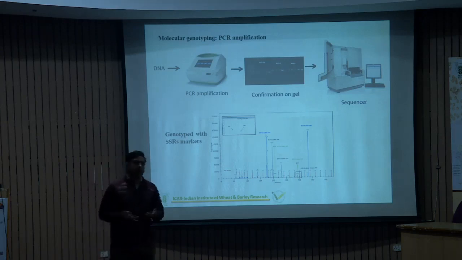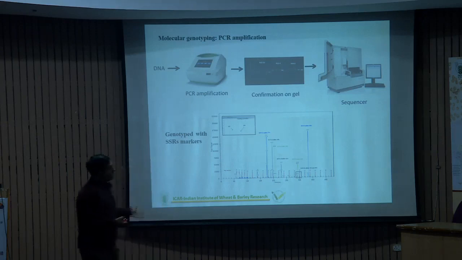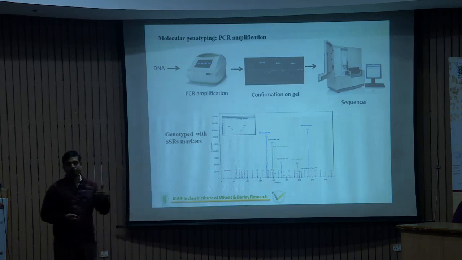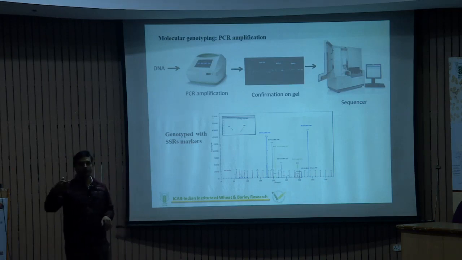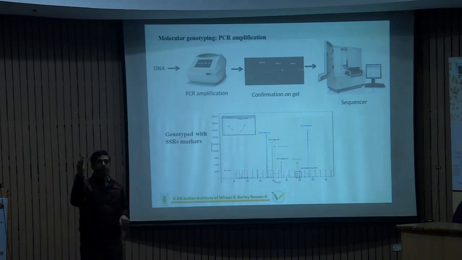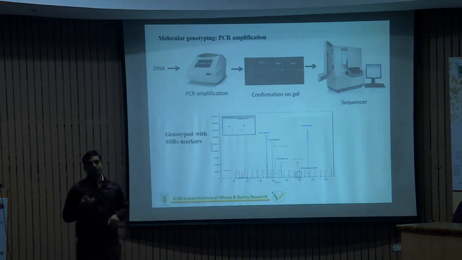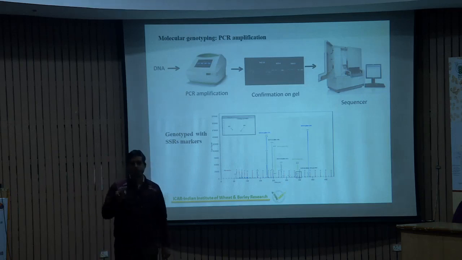There are a lot of different types of conserved regions we use, and we try to confirm or compare by using sequencing. These amplicons, generated using specific markers, go to the sequencer, and then we compare the sequence, ATGC, of one isolate with another isolate and check for variations. You know, at position 75 there is an A, but in the other isolate it is a T. So there is a probability that that particular isolate or strain is variable at the genome level from the earlier one or the later one.